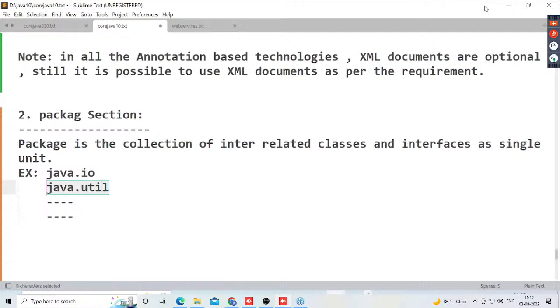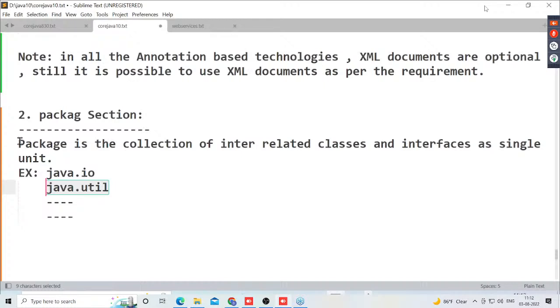That package is what now? Java.util package. So the Java.util package will provide the complete predefined library to represent all the data structures. So the classes and interfaces which are representing data structures, are they interrelated or not? All of them are provided in a separate package. That package name is what now? Java.util package.